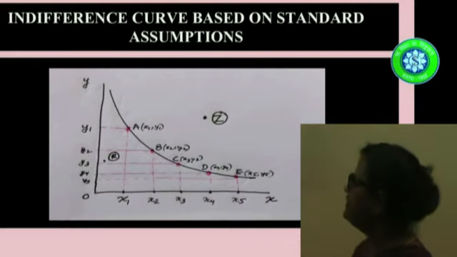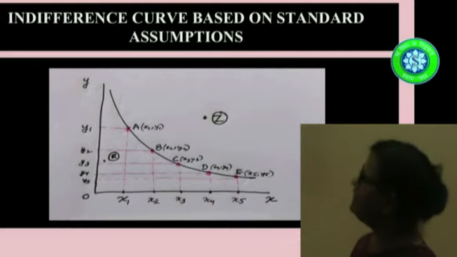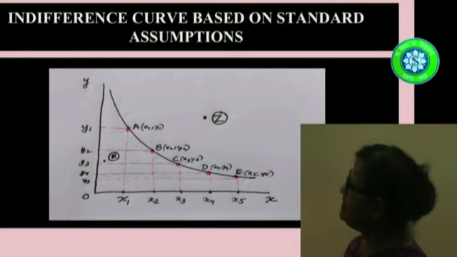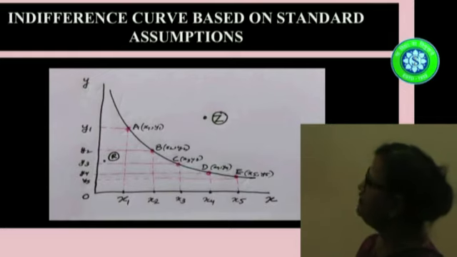Next, this is the shape of an indifference curve. You can see that the indifference curve is actually a dividing line between preferred and non-preferred bundles. All the bundles, that is A, B, C, D and E, that are on the indifference curve